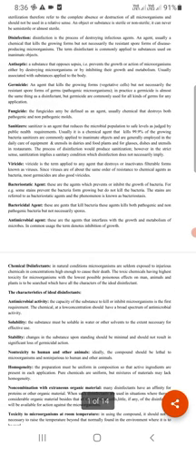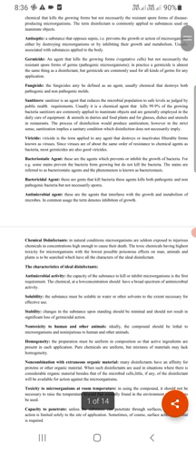Most germicides are also good viricides.